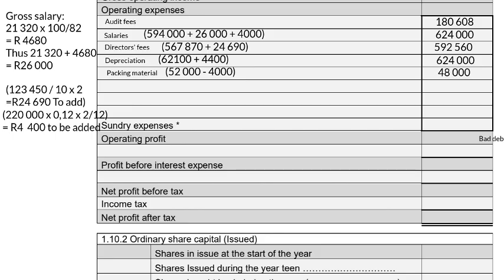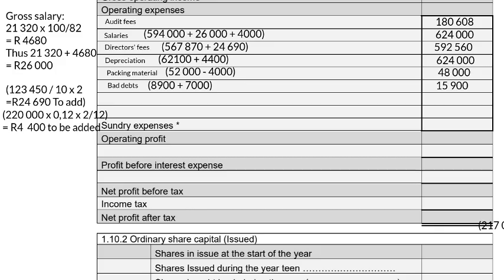Bad debts. Our opening balance is 8,900, and then if we go to adjustment E, a debtor with an outstanding balance of 7,000 Rand had to be written off as irrecoverable. So we'll add 7,000 Rand to our bad debts, and that then gives us a total of 15,900 Rand.